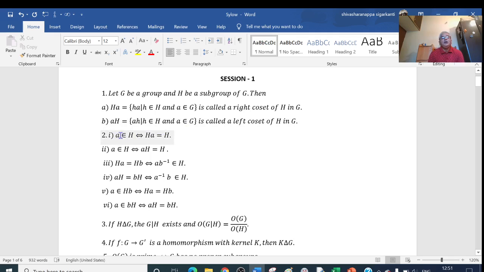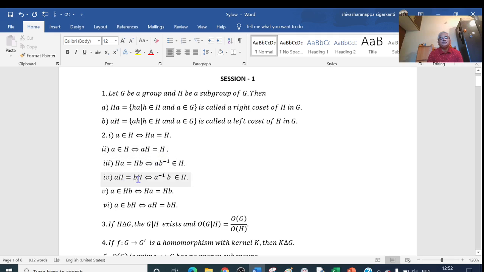The first property: a belongs to H implies Ha equals H, and conversely, a belongs to H if and only if Ha is equal to H. A similar property: a belongs to H if and only if aH is equal to H. And the third property: suppose two right cosets Ha is equal to Hb, then this implies and is implied by ab inverse belongs to H. Ha equals Hb if and only if ab inverse belongs to H. Similarly, if the left cosets are equal, aH is equal to bH, then if and only if a inverse b belongs to H. So when the right cosets are equal, the inverse comes on the second element.